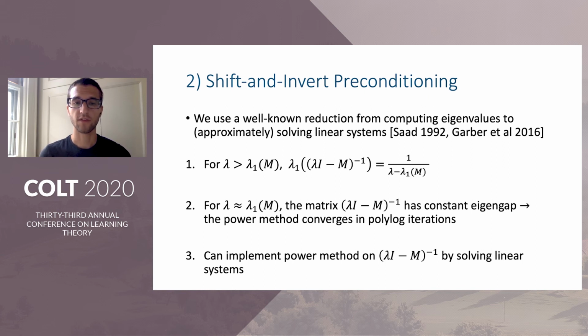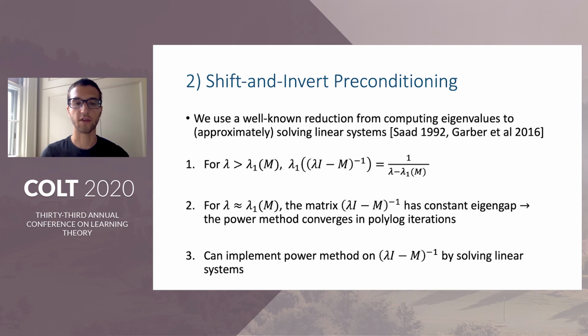First, we observe that for a scalar lambda larger than the top eigenvalue of M, calculating the top eigenvalue of (lambda I minus M) inverse is enough to compute the top eigenvalue of M. In addition, for lambda close to the top eigenvalue of M, the matrix (lambda I minus M) inverse has a constant eigengap. That is, the difference between the first and second eigenvalues is fairly large, and this implies that the power method will very quickly converge for this matrix.